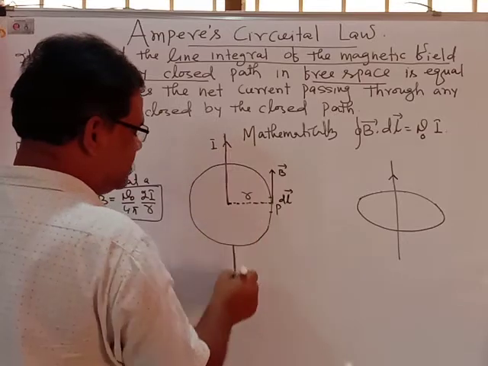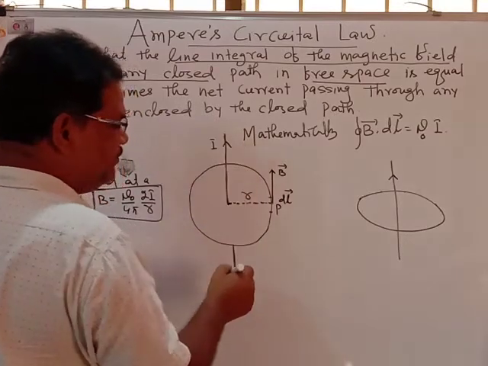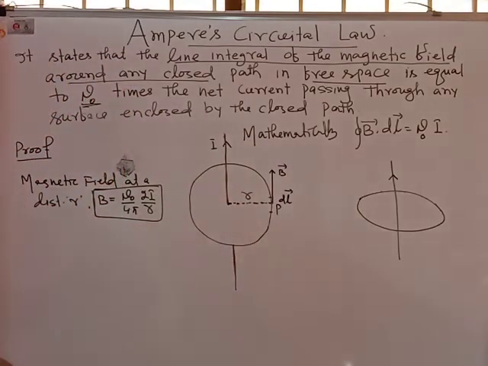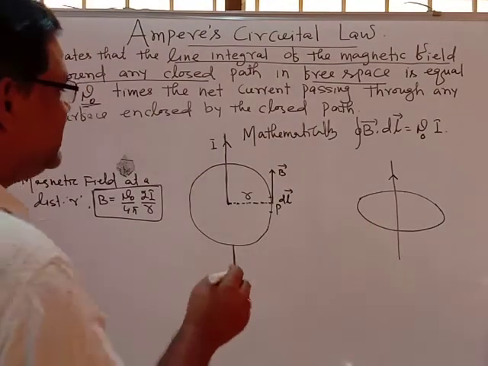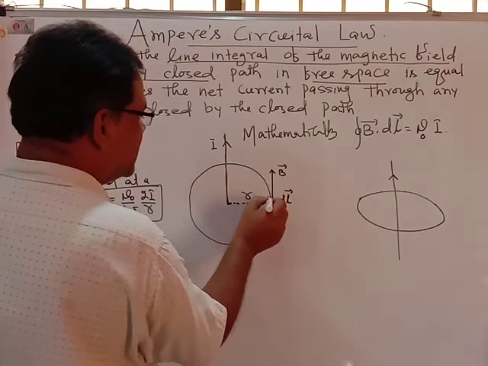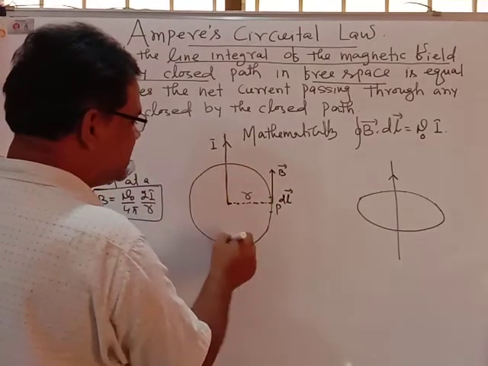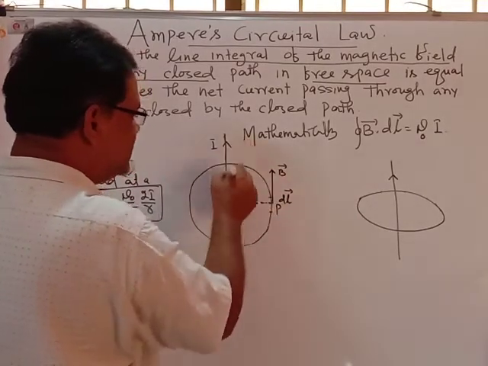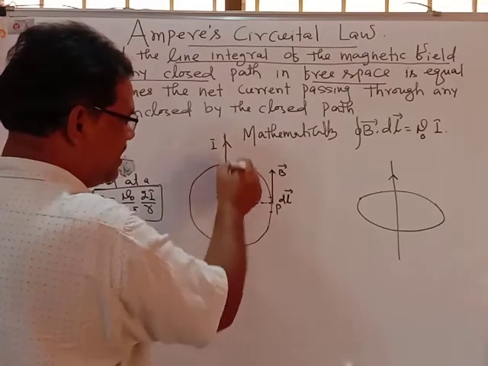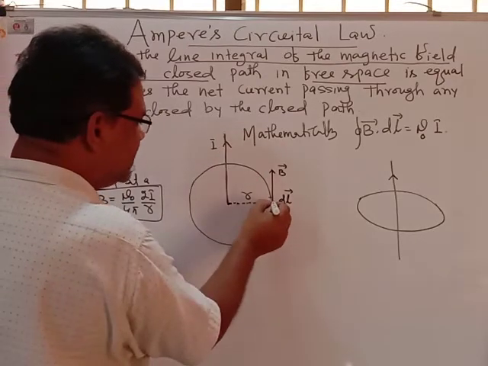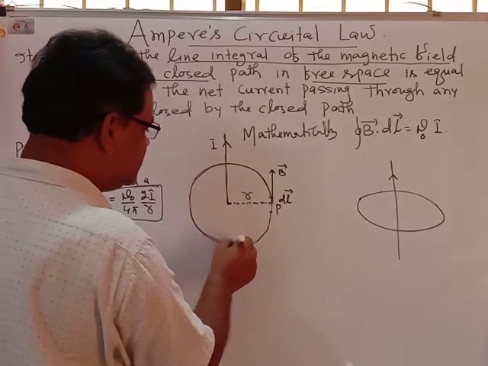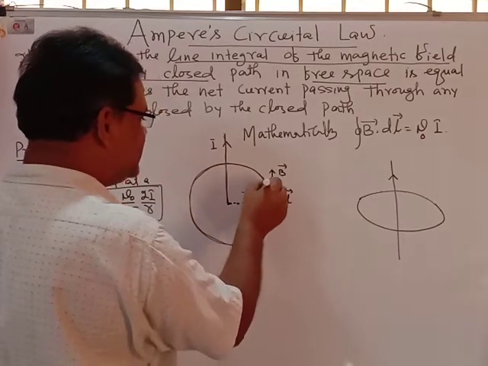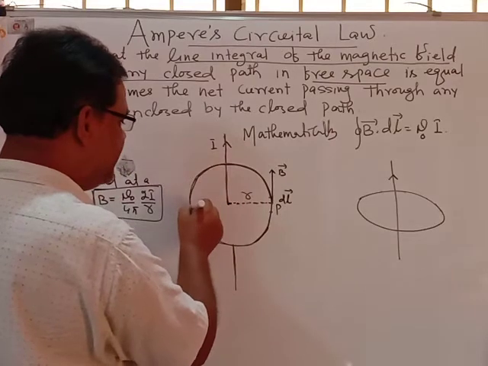The current carrying conductor produces the magnetic field, and the magnetic field lines will be in the form of concentric circles. So at a distance r, we can get a circle, and this circle is enclosing the current carrying conductor. This becomes the closed path. Just imagine a closed path, and this closed path is called the Amperian loop.